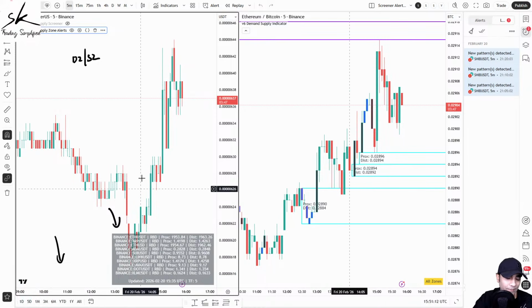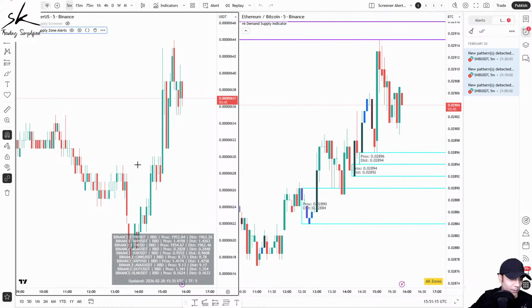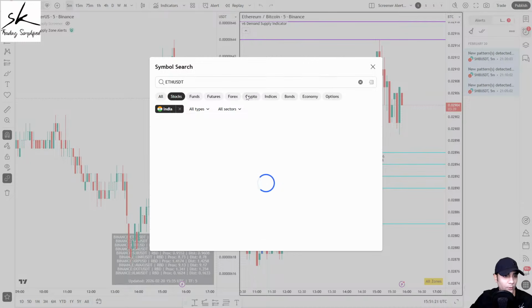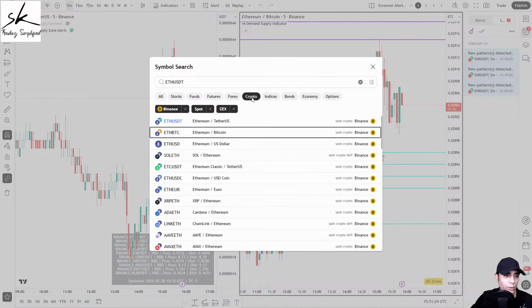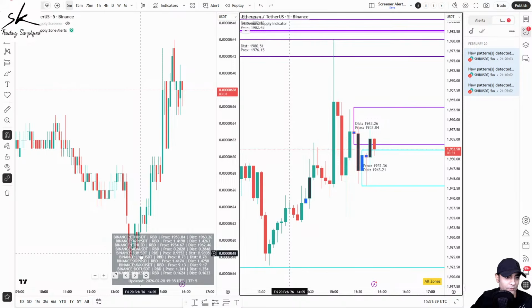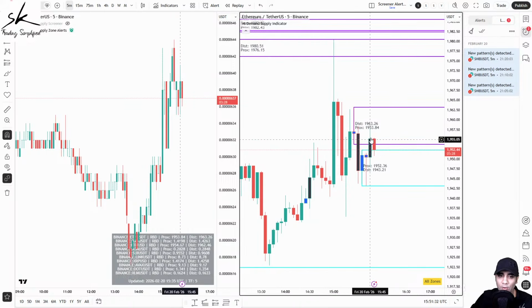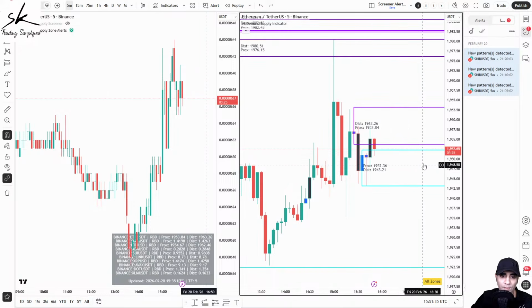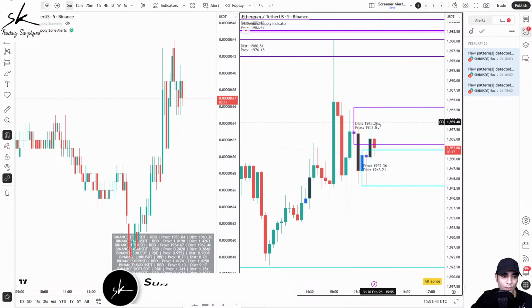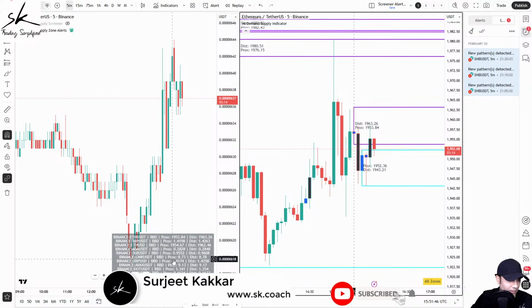So now, just as an example, if I go to the first one, which is ETH USDT, you will see that in crypto, we have a rally based drop structure. Can you see? Yes, so this was the rally based drop, and as soon as that rally based drop was formed, we would have got this notification. You can see the notification was 1953.84, and 1963.23, so that was your supply. Similarly, if I take another example, let's take XRP USDT.